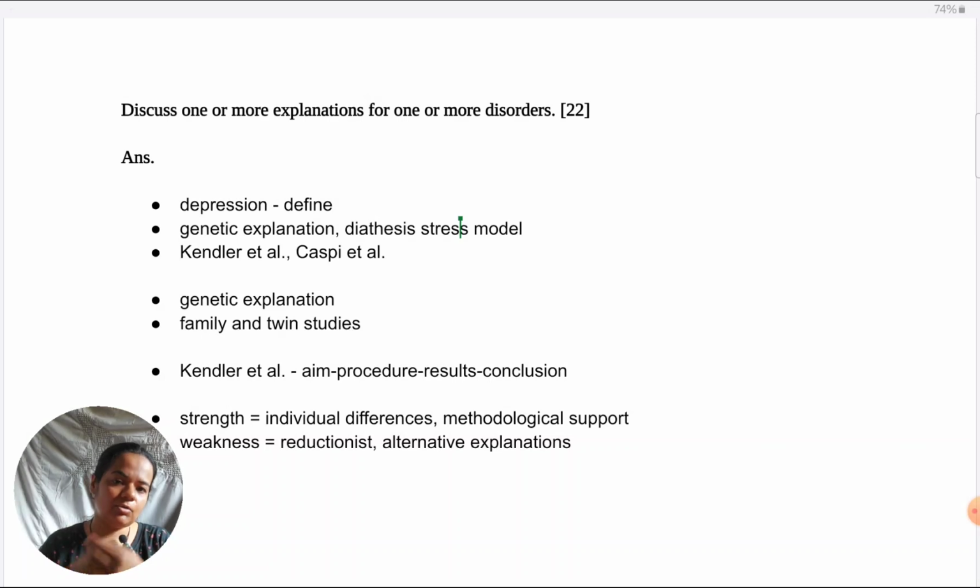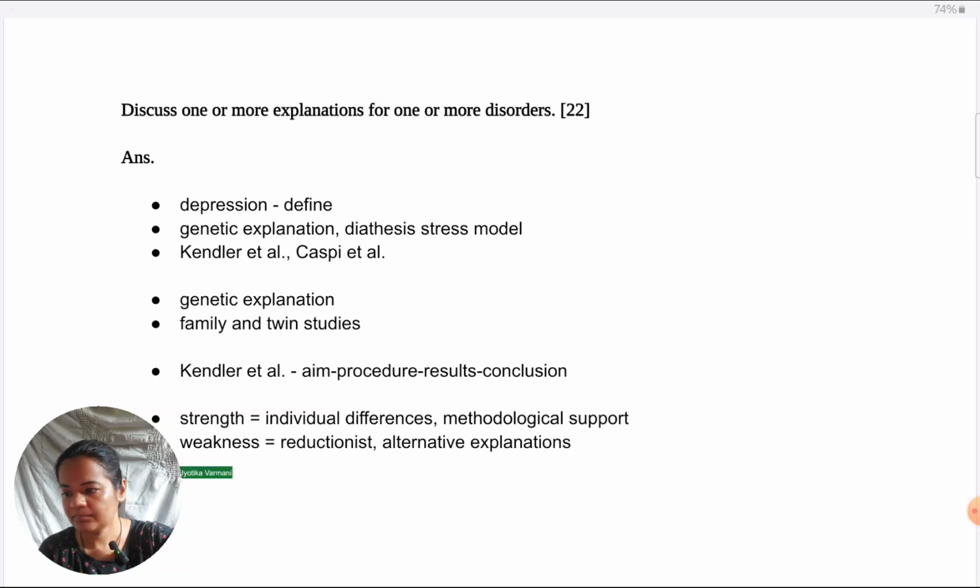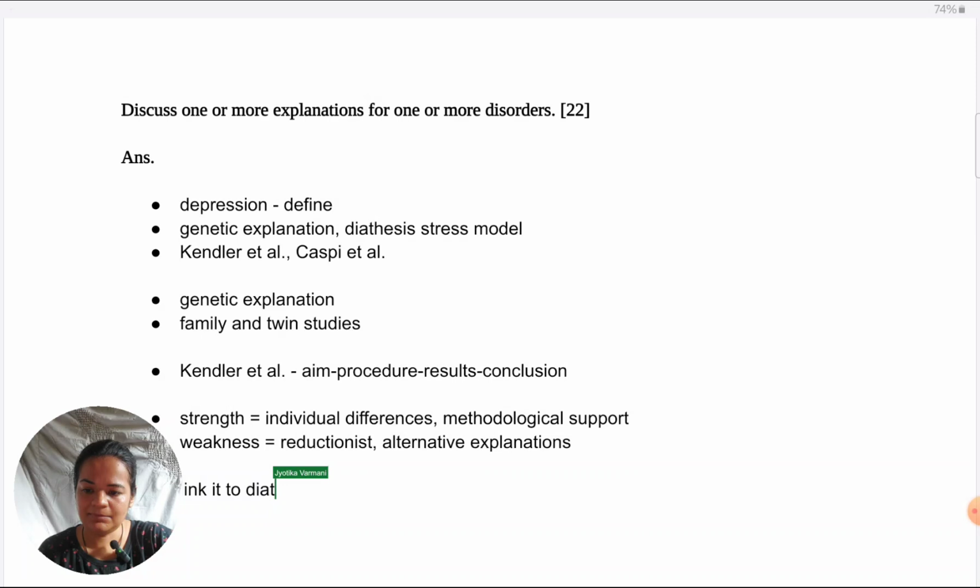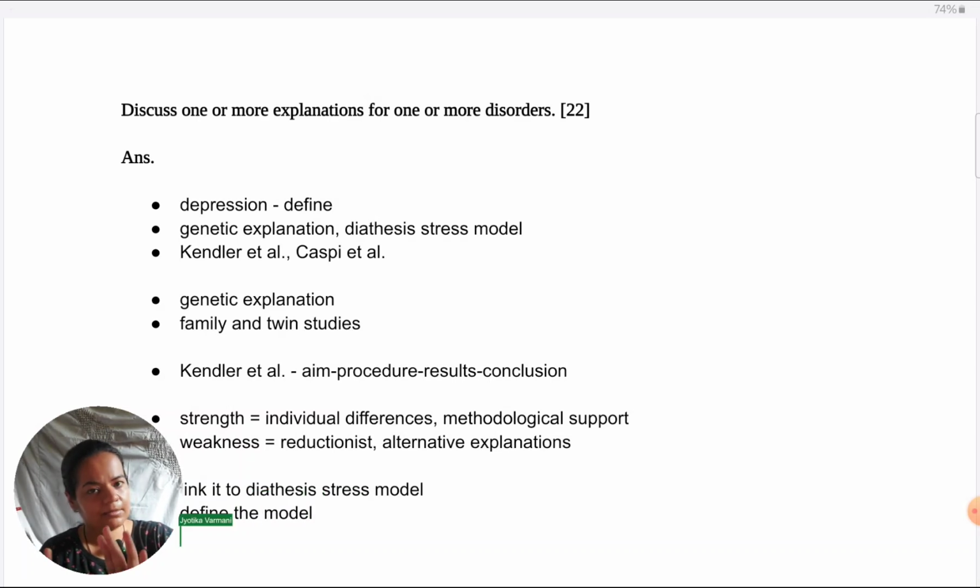So in this way, I can logically transition to the next part of the answer, and I can also start explaining the terminology for the next explanation. What is diathesis and stress? So what I do over here is, after I've completed evaluating the genetic explanation, I link it to the diathesis stress model. I define the model, not in a sentence actually, but in as much depth as is required because it's a main concern.